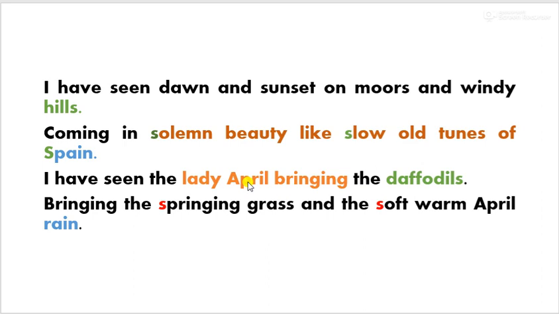So, giving birth to these daffodils and then bringing the springing grass. It is in this month of April that grass grows, and when one walks on a grassy patch or on meadows, one feels comfort. That's why springing, that jumps, that makes you feel as if you are jumping, as if you are feeling comfort. We can say bringing the springing grass, and the soft warm April rain. Once again, soft showers of warm April rain.